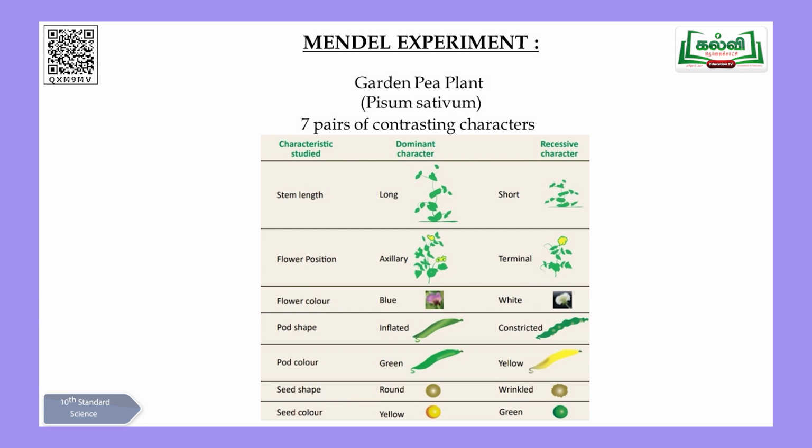All these are the characters which were used by Mendel for his various experiments. From these, first he selected, as I told you, the height of the stem, tall and dwarf. He selected a tall pea plant and another short one. Tall and short plants were crossed by Mendel.